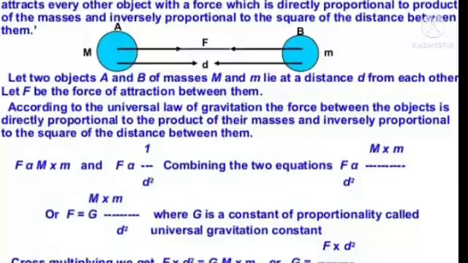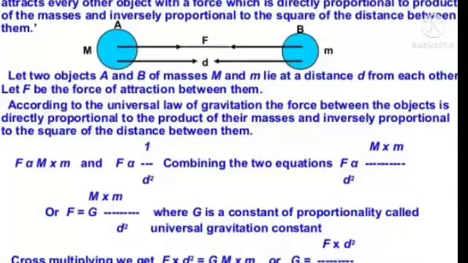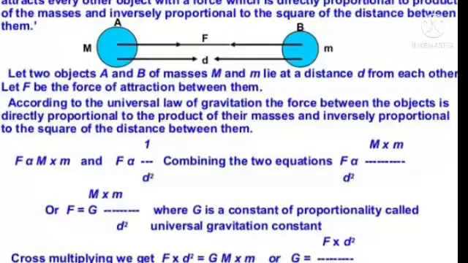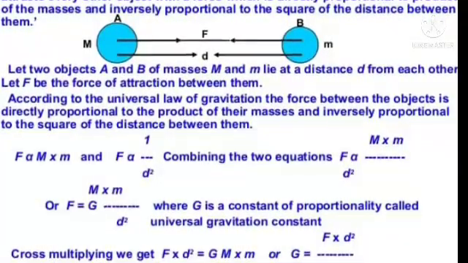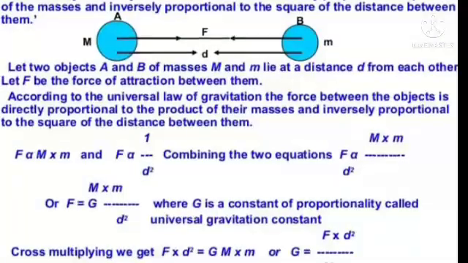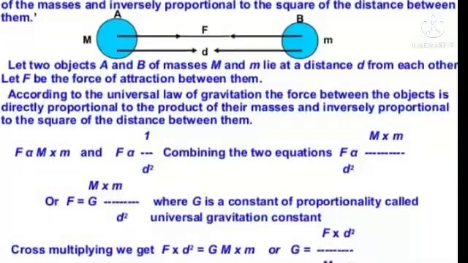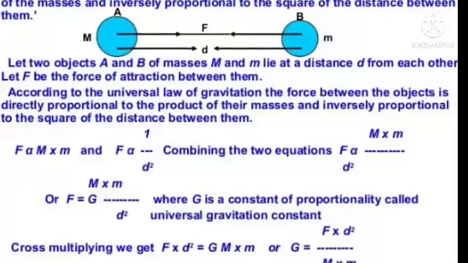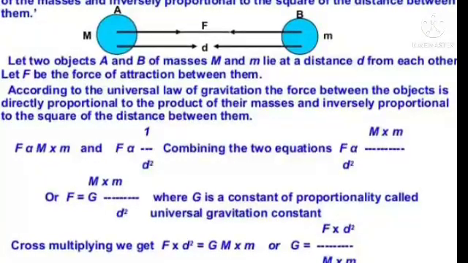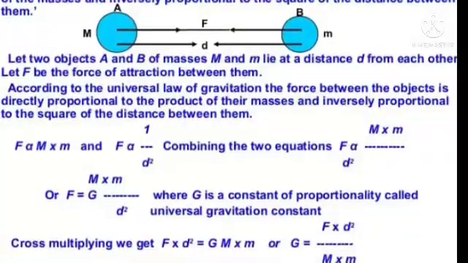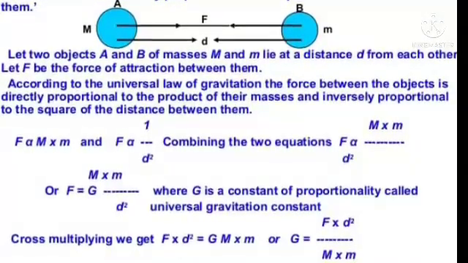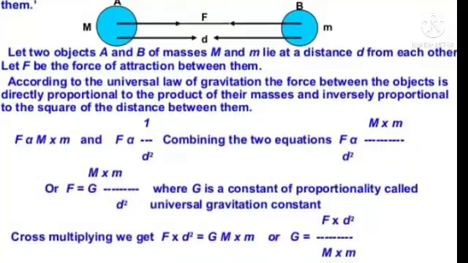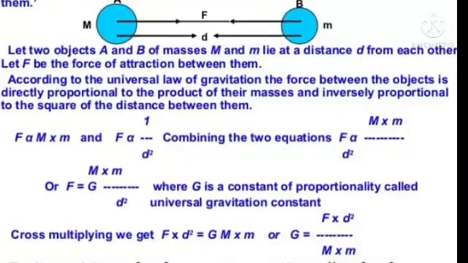Observe the following equations. So finally we get F multiplied by d square is equal to G, that is the constant of proportionality called universal gravitation constant, into capital M multiplied by small m, or G is equal to F multiplied by d square upon capital M multiplied by small m.